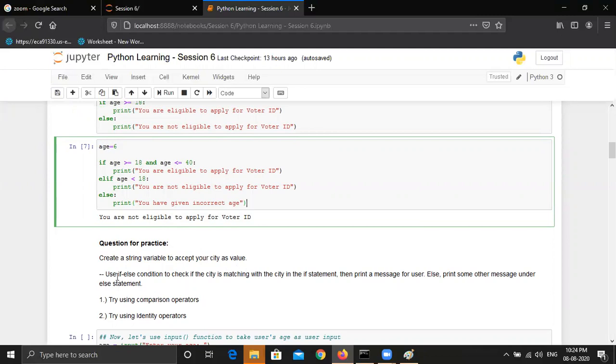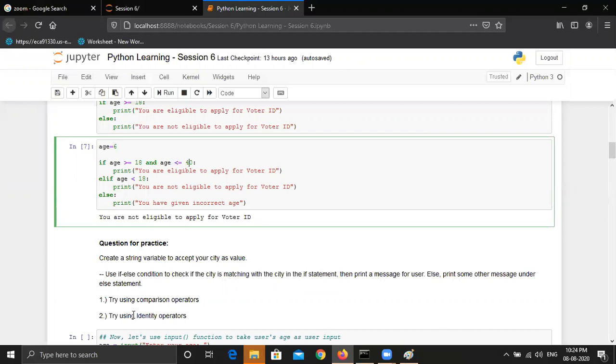Then you have to use an if else condition to check if the city is matching with the city in the if statement. So maybe you will write if city is equal to maybe ABC, then print a message for the user, else print some other message under the else statement. Now you have to do it by two operators. So try using comparison operators, which we already discussed, like these are the comparison operators. And second, using identity operators.